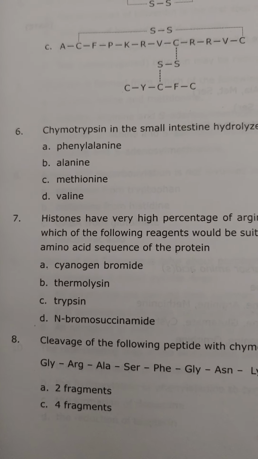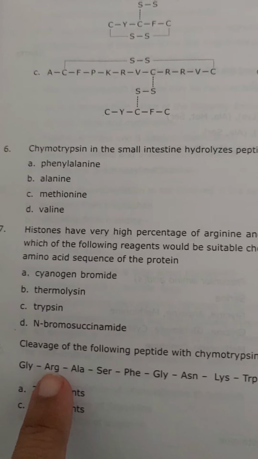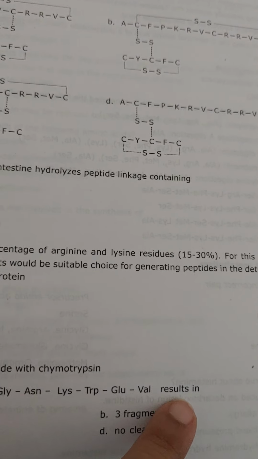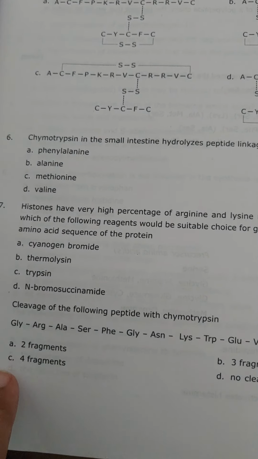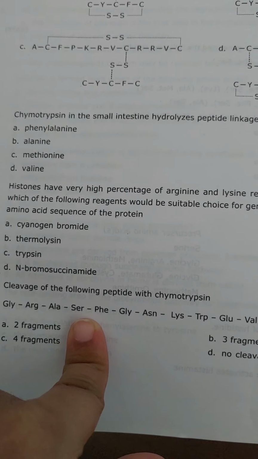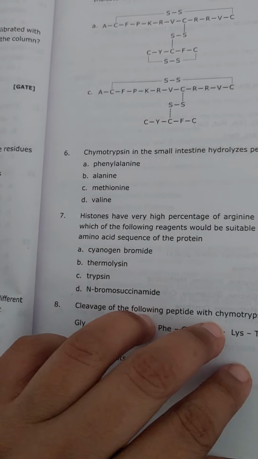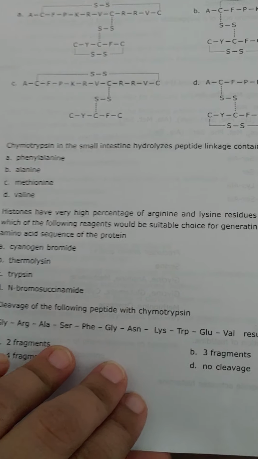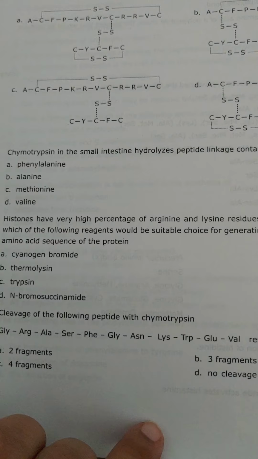Question number 8. The cleavage of the following peptide with chymotrypsin. This is the sequence of the peptide. If this peptide is cleaved by chymotrypsin, it will result in 3 fragments. Right? How 3 fragments? So let's see. If you look at the sequence and the function of chymotrypsin, how it works, you will come to know. Next, move on to the next question.